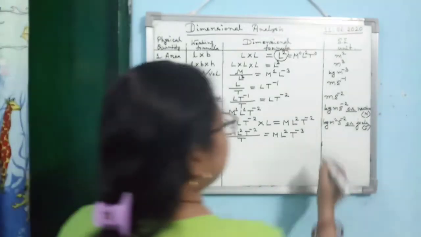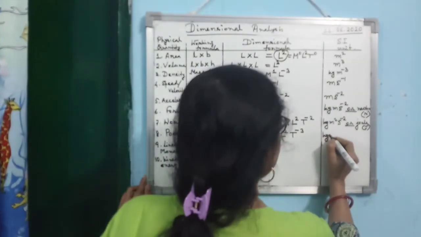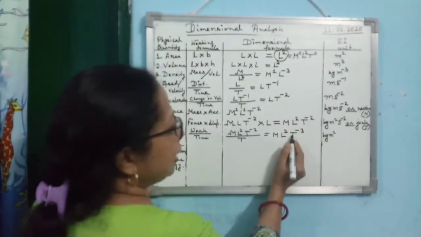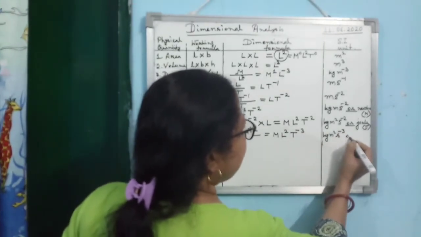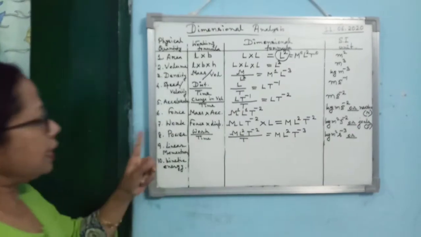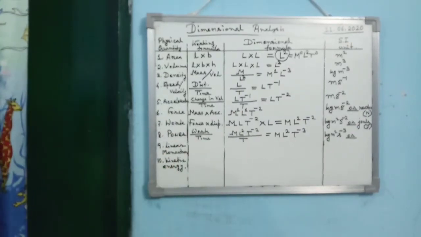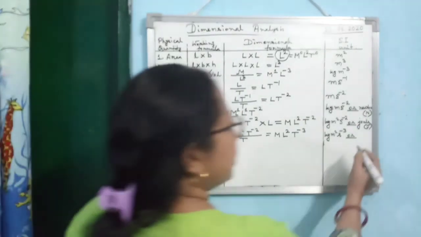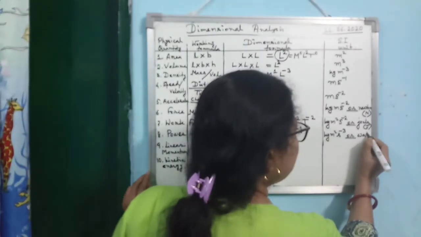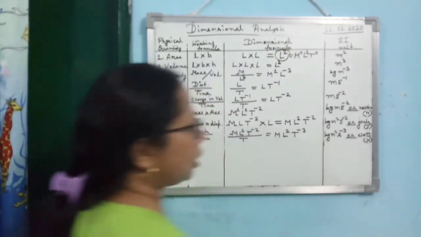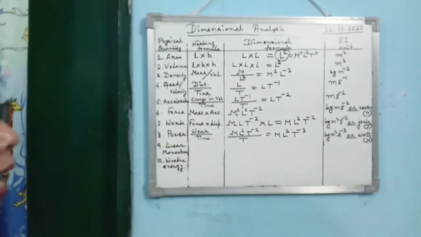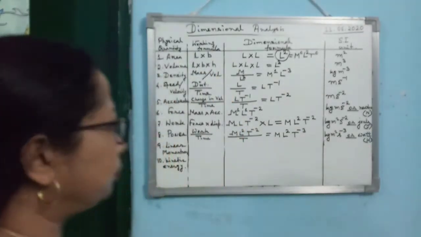So you can write it as kg meter square, time is second, so second to the power minus 3. Again, you know SI unit of power is also known as watt, and it is also the name of a scientist. So the full form is small w a double t and the symbol is W.